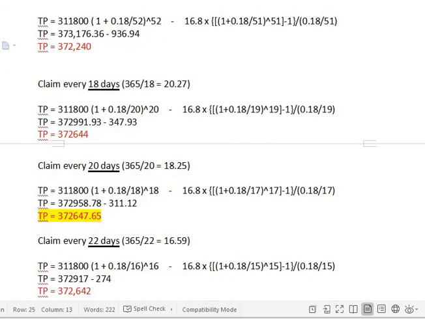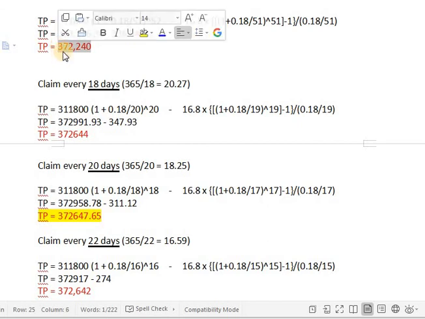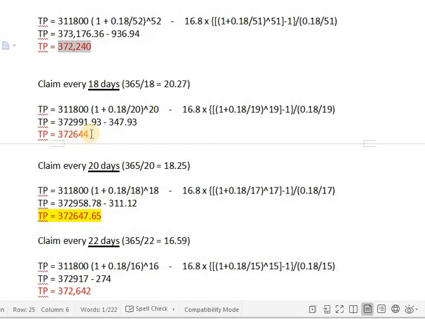So let's see what happens at 18, 20, and 22 days. Now remember, at 7 days, my total was 372,000. At 18 days, I'm not going to go through exactly and explain all this. I think you get it. Let's just look at the profit.